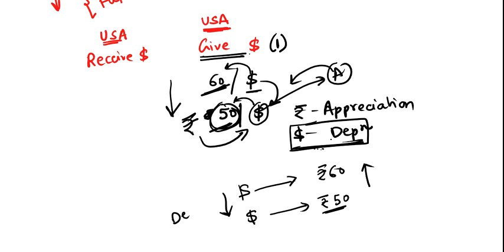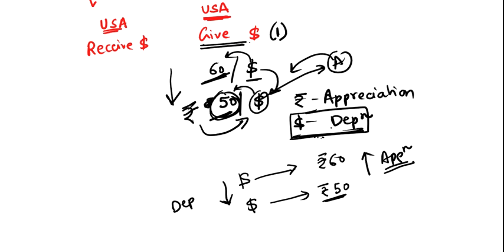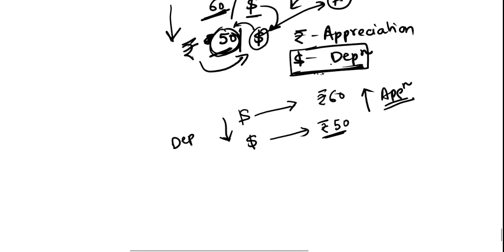So this is depreciation for the dollar and this is appreciation for the rupee. Clear? So you like the depreciation of the dollar, but you are afraid of dollar appreciation. You are afraid, what if the price of the dollar will increase? So you will take the future for foreign currency.